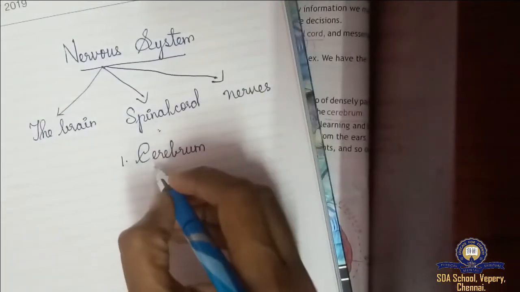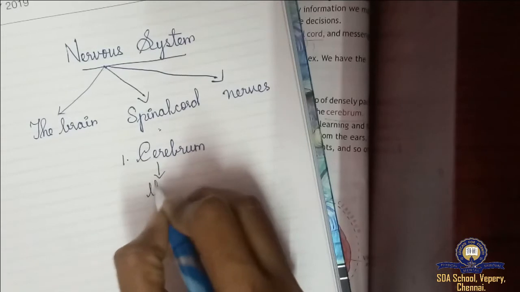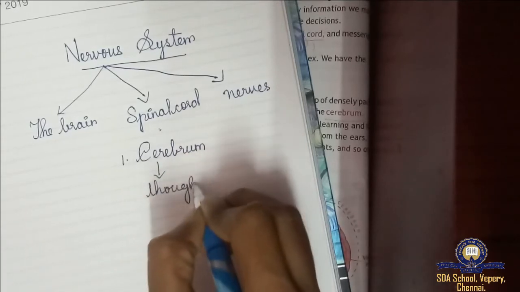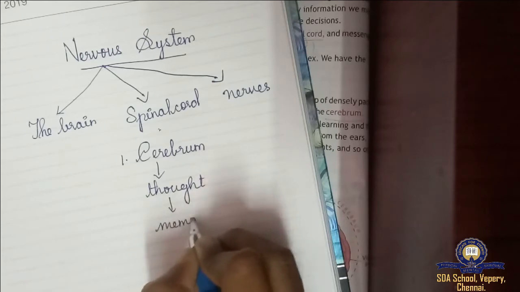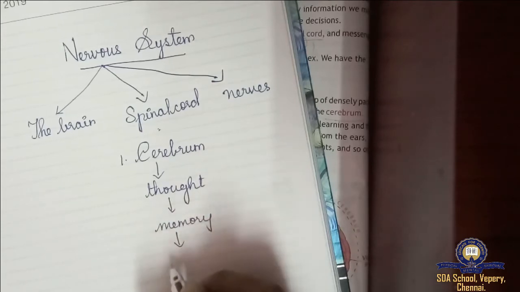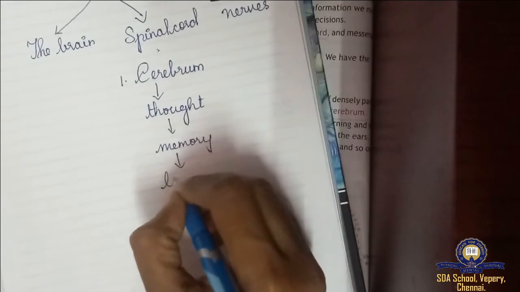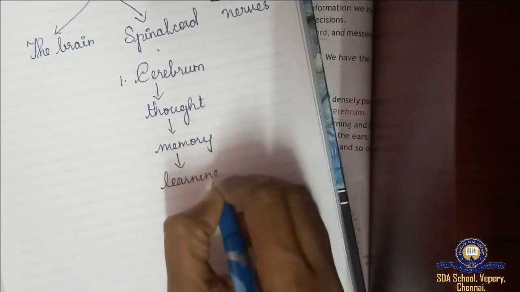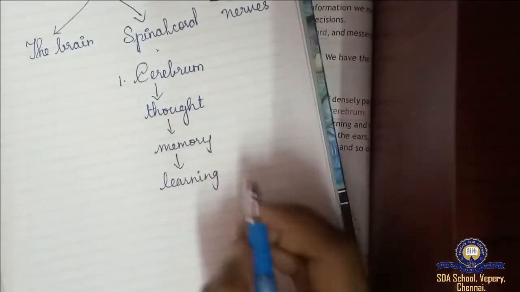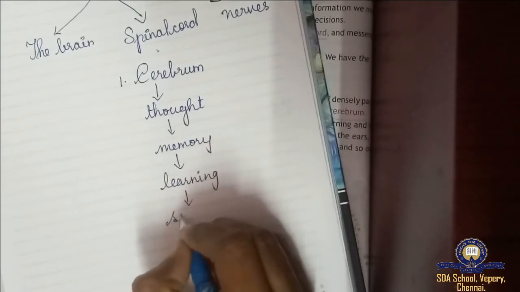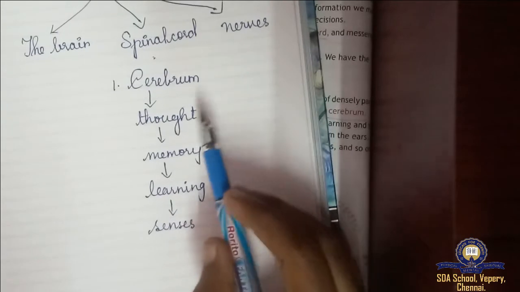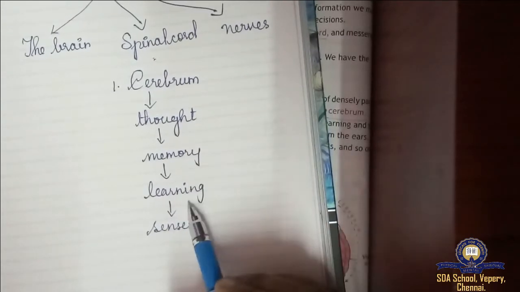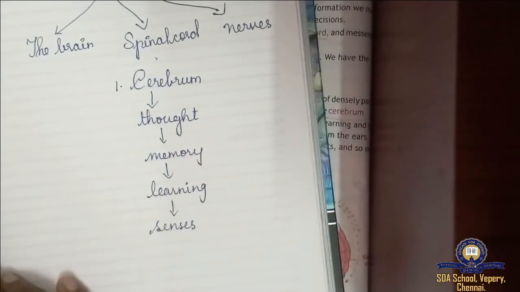Here we can see the cerebrum controls thought first, then memory, then learning, and then the senses. These are the things that the cerebrum controls: thought, memory, learning and senses.